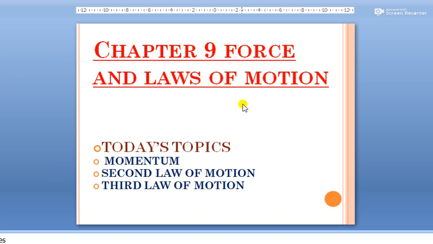In this chapter we have already completed the types of force and the first law of motion, which is also known as the law of inertia. So today we are going to study momentum, the second law of motion and the third law of motion. So let's start our class.